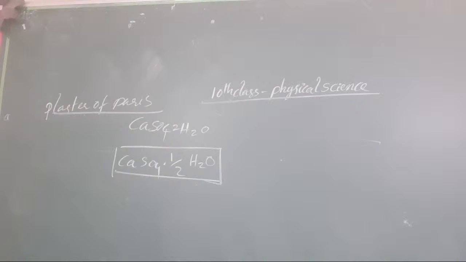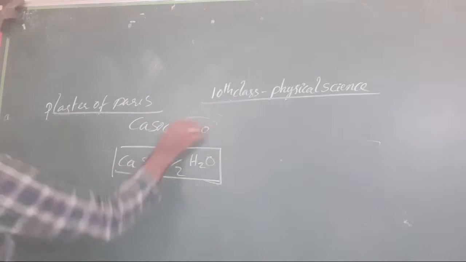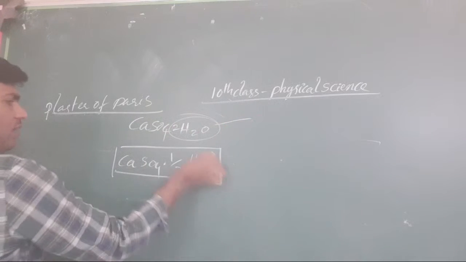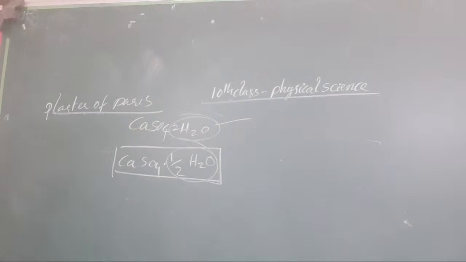When we heat our gypsum at 373 Kelvin, it loses whatever water molecules are there. Now it will be taken as half H2O. Yes, this is what is called plaster of Paris. Okay, clear or not, all of you?